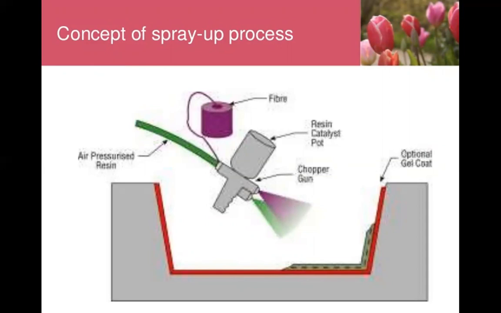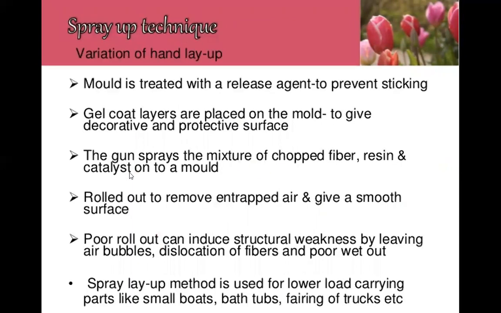Curing is done with a catalyst at room temperature. So, optional gel coat will be there, and chopper gun is there. And this is the resin catalyzed pot, this is a fiber, and this is the air pressure resin.